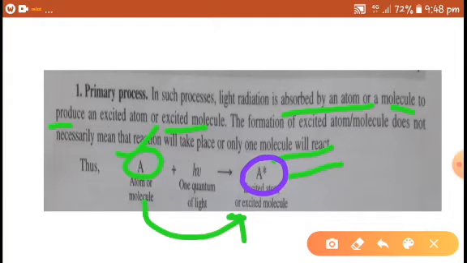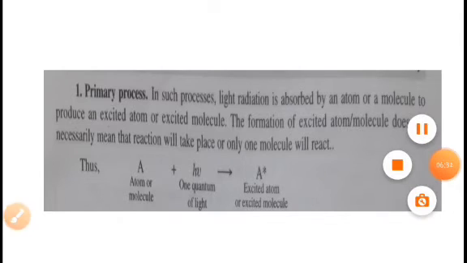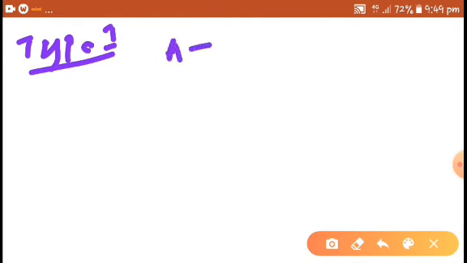There are about 4 distinct possibilities for the excited molecule. First one, type 1. In type 1, suppose the molecule is excited, it shows excited molecule.